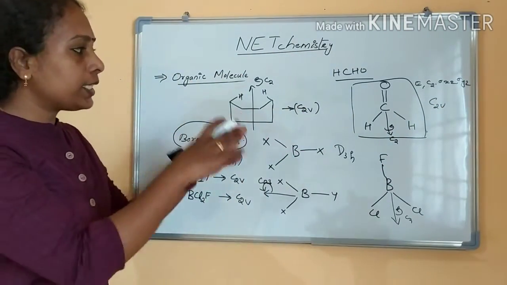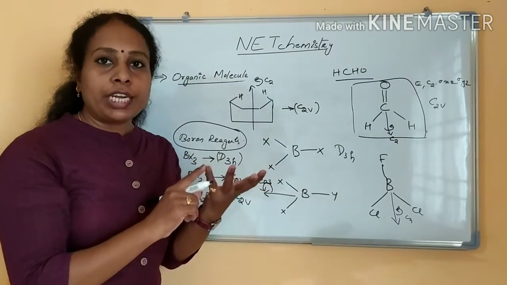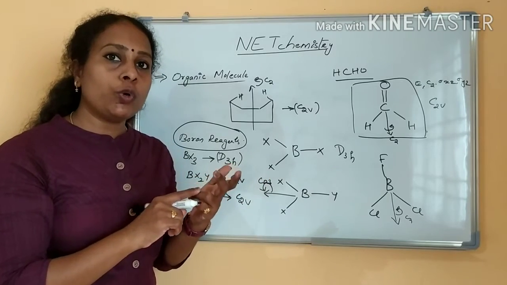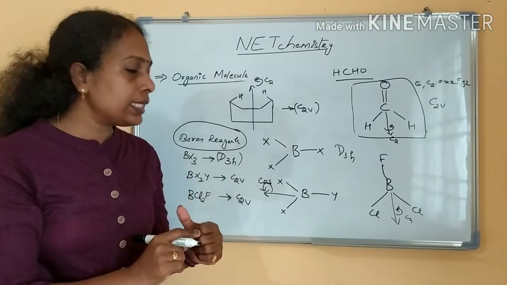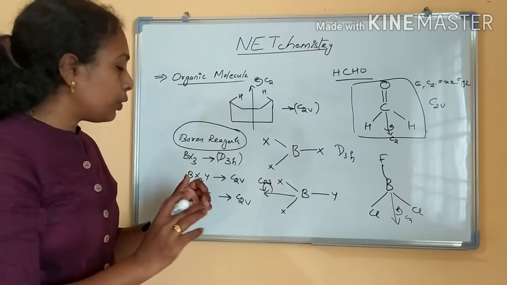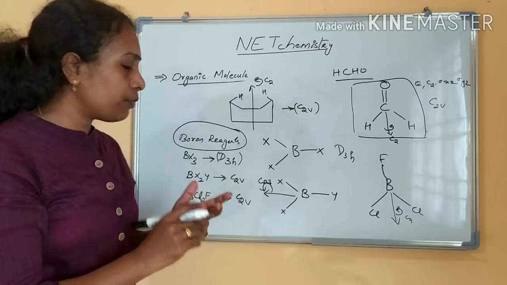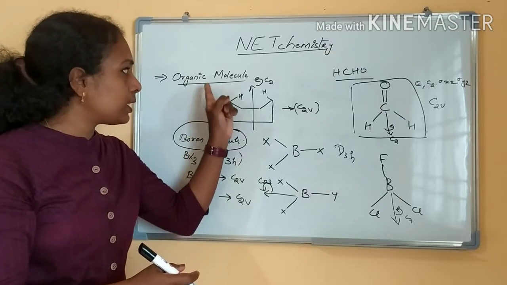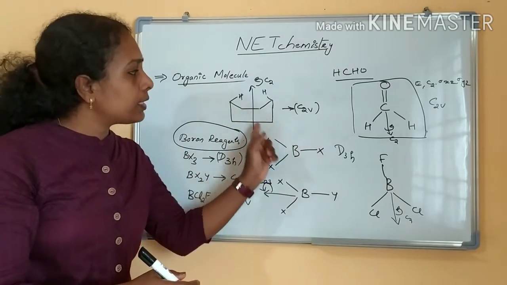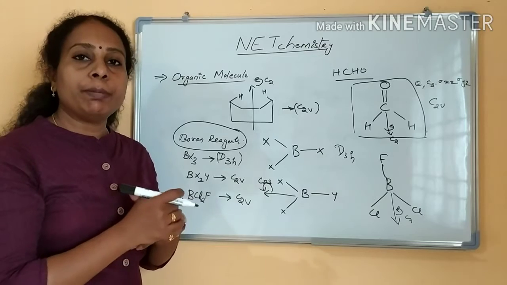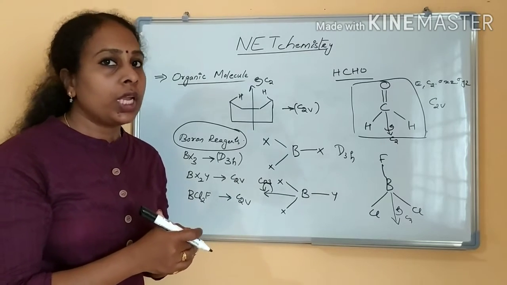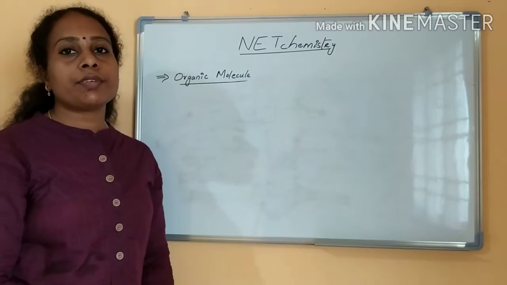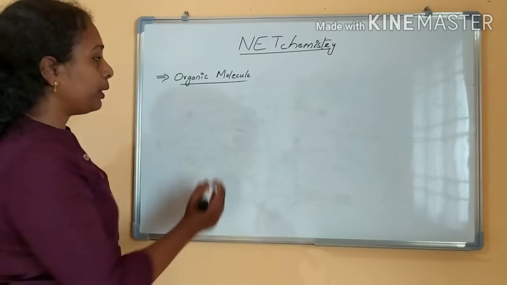Now we have seen all the C2V point groups: boron containing reagents, pyridine molecule, mono and disubstituted benzenes, and not para substituted. Mono and disubstituted benzenes with 1,2 and 1,3 substitution, boron containing reagents, and this conformation of cyclohexane. All these molecules belong to the point group C2V. Clear? Next we will see DNH point group.